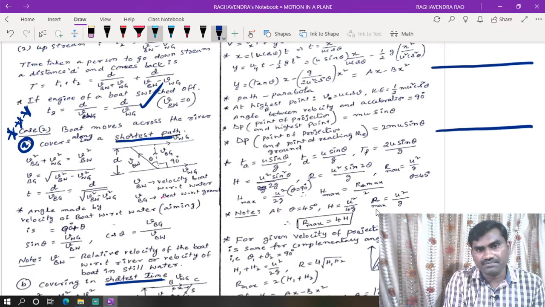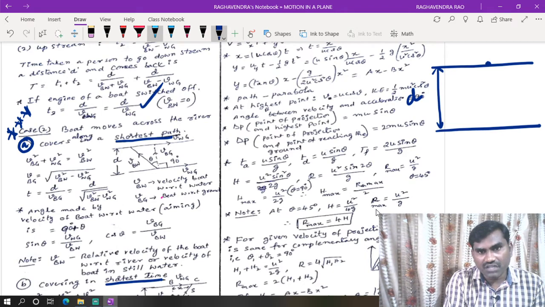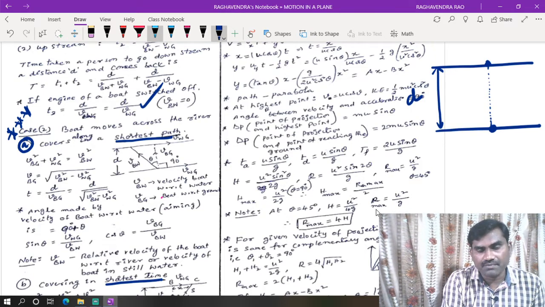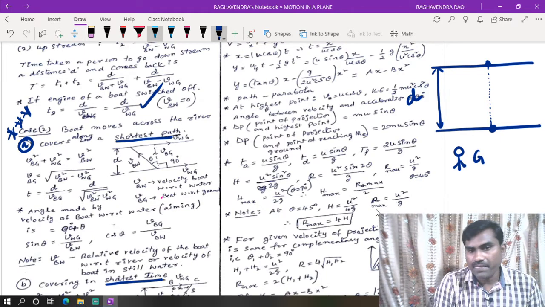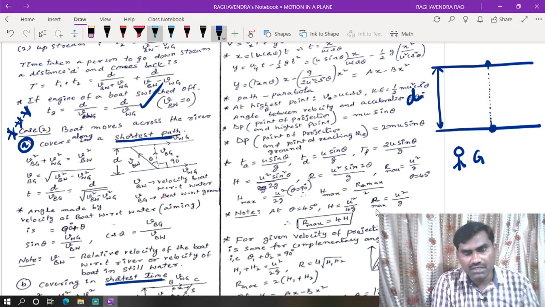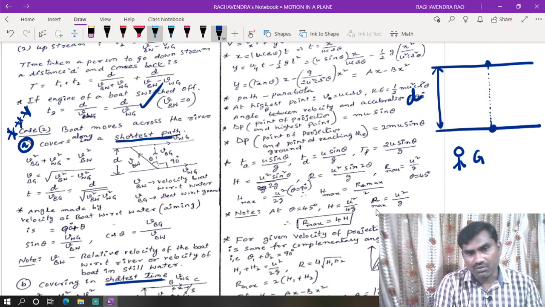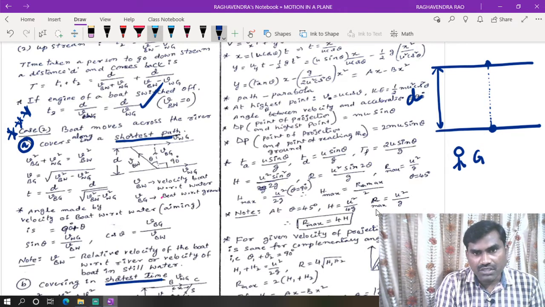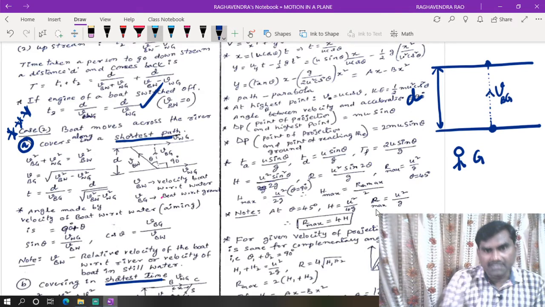For example, this is a river. The width of the river is d. Now, the shortest path is always a straight line path between the initial and final point. So the boat has to go in this direction. That means if a person is observing from the ground, he feels the boat is going in this direction. Only with respect to the ground can we say what is the path traveled by the body. Now, to this person, the boat has to go in this direction. That means the velocity of the boat with respect to the ground should be in this direction.